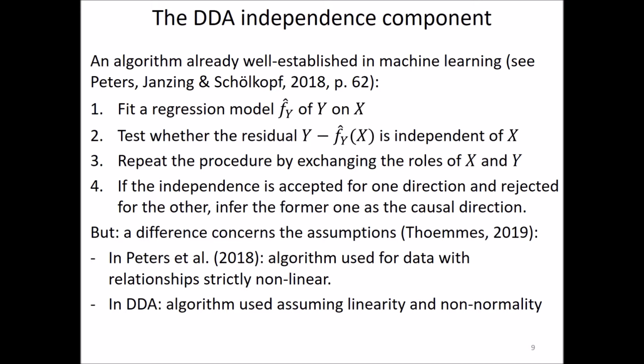And if the independence is accepted in one direction and rejected for the other one, you infer the former one as the causal direction. Furthermore, for DDA, if the independence is rejected for both directions, it means it could be a confounder case.